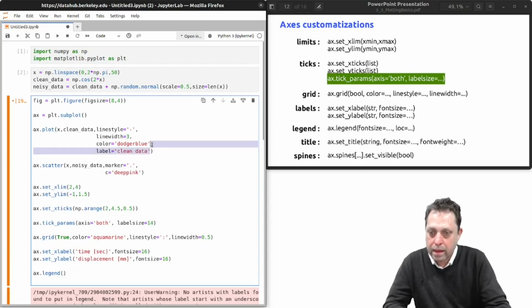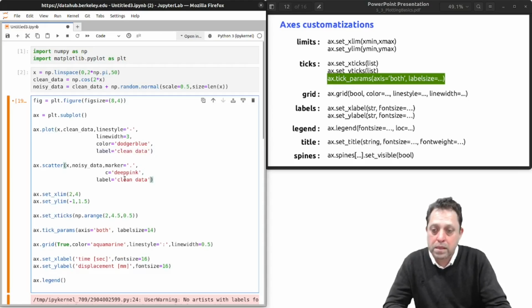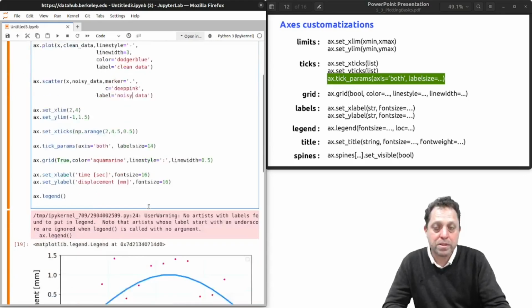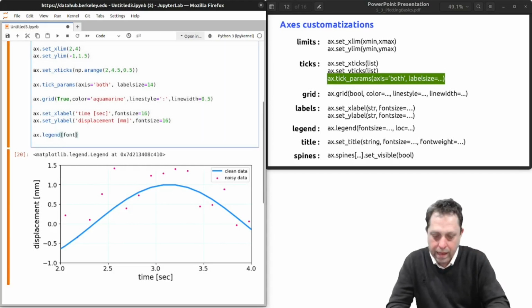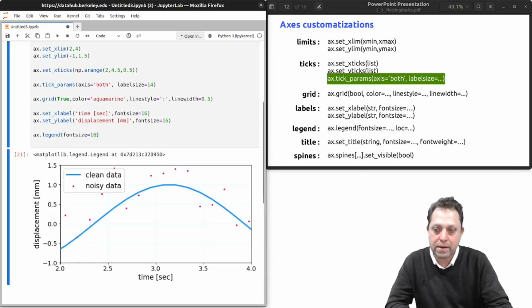And the red dots, I'm going to call noisy data. So now I've added labels to each one of these, and when I run legend, it adds those labels to the legend.